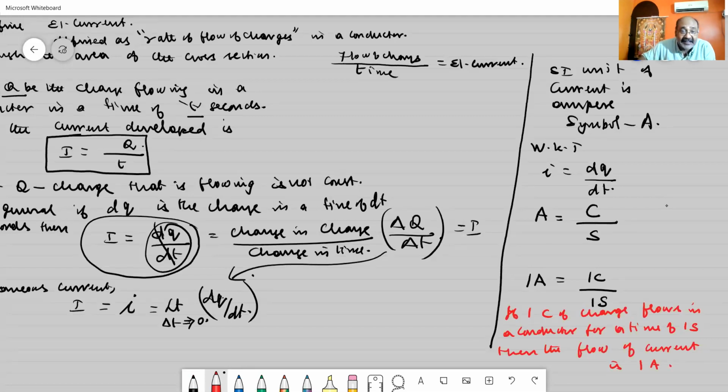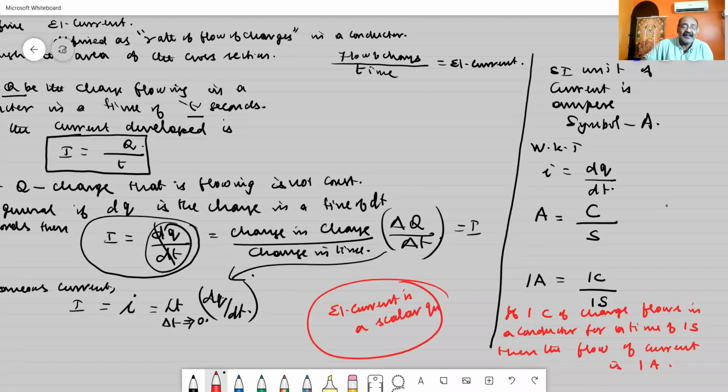When you are considering electrical current, the electrical current is a scalar quantity. It is not a vector quantity. It is a scalar quantity.